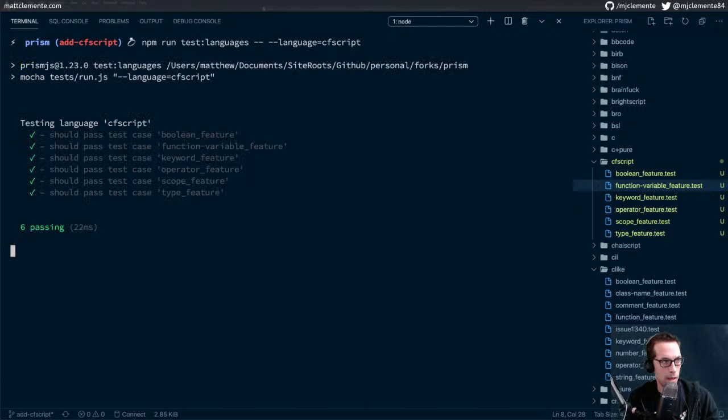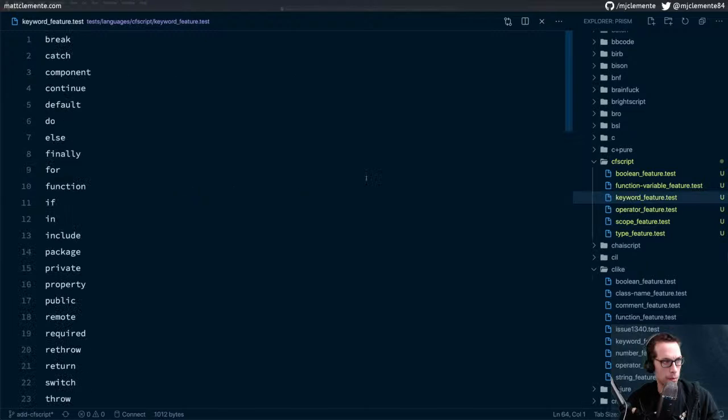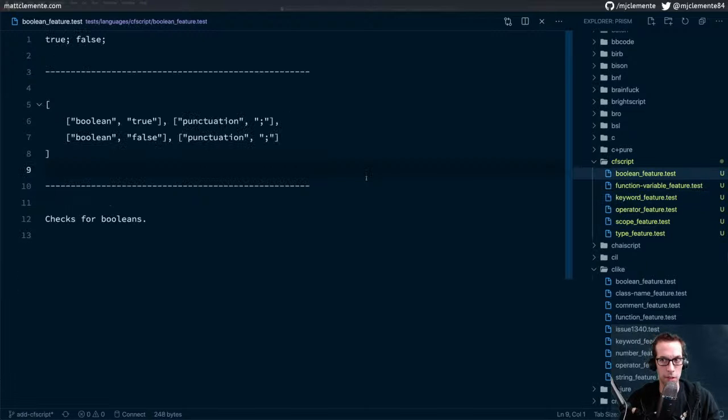And so everything's passing right now. So what that means is our Boolean feature test here is fine. And our keyword test, we've got all those keywords listed. That was good. And let's see what else is going on here.